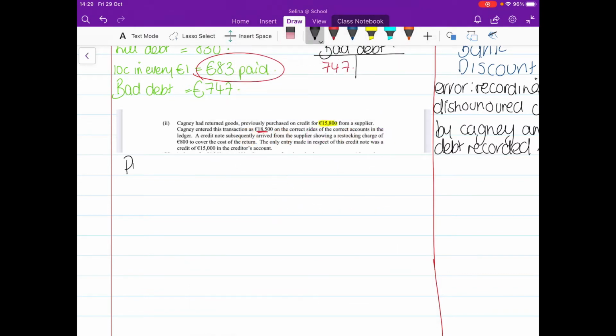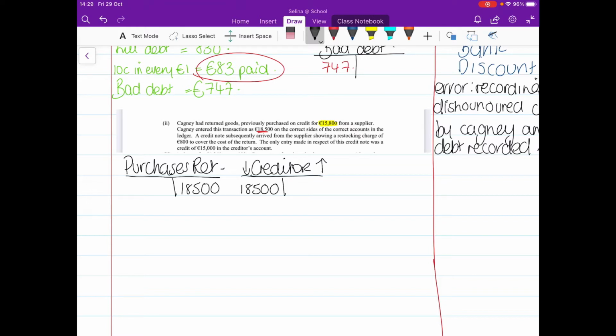So we're going purchase returns, and creditor. They're the correct accounts, okay? Now, they use the correct sides, okay? So the correct sides are for purchase returns, 18,500 was the figure they put in, and it was the correct side, it was the credit side. On the creditor's account, they also put 18,500 on the correct side, which is the debit side. So just a reminder, that's a liability. So we're going increasing on the credit, decreasing on the debit. Okay. So at this point, there was no issue with double entry, so we've got no suspense, right? But then the credit note subsequently arrived from a supplier showing a restocking charge.